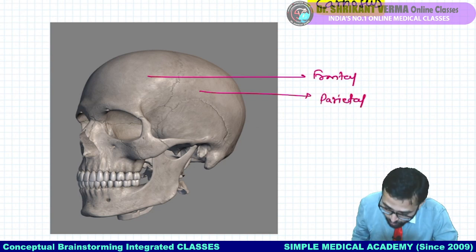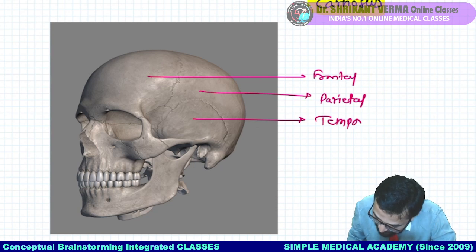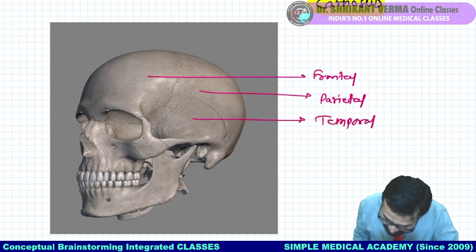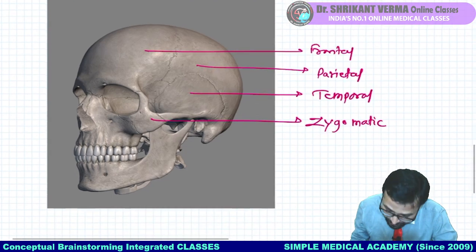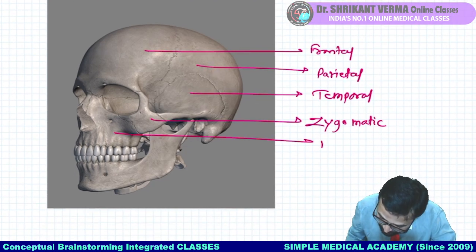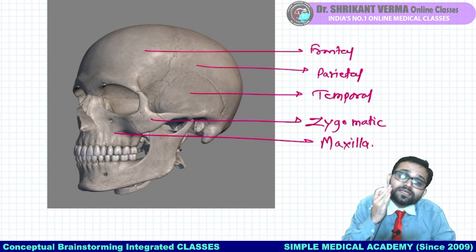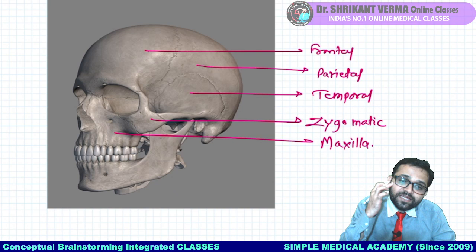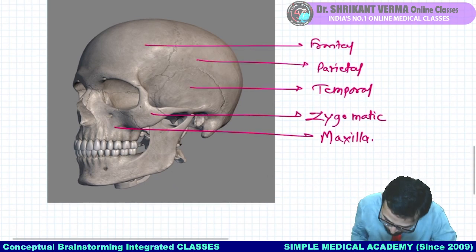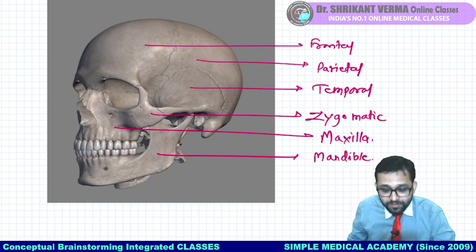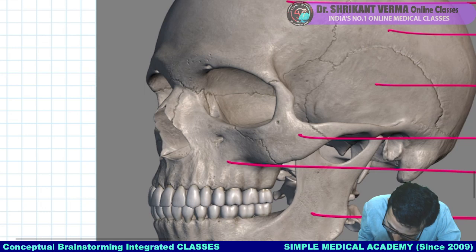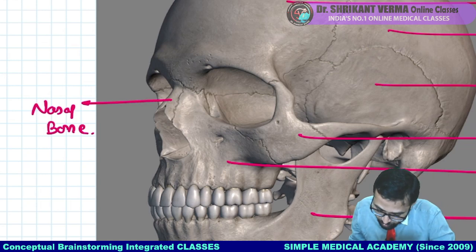Here you can see our parietal bone. Over this lateral part there is temporal bone. This bony elevation is our cheekbone, zygomatic bone. Here you can see our maxilla bone. Also you can observe the mandible, jawbone. This is the nasal bone. Very correct. More bones we will observe later, one by one.